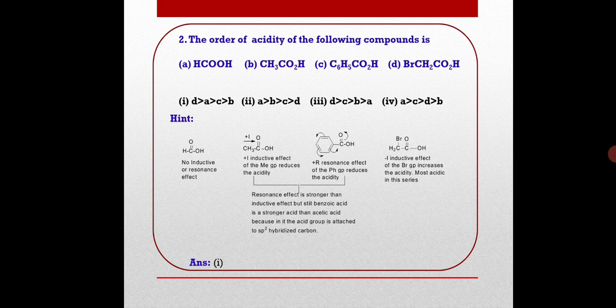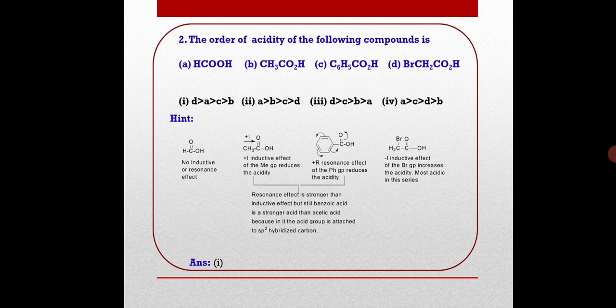Let's go to the next question. The order of acidity of the following compounds: formic acid, acetic acid, benzoic acid, bromoacetic acid. Here also again you can pause your video, think about it and come back.